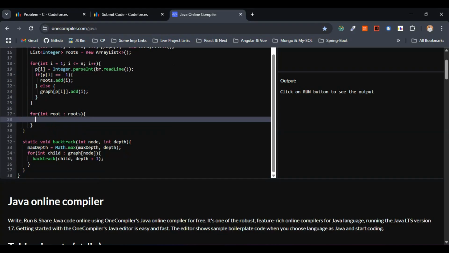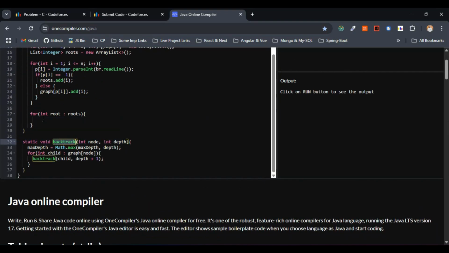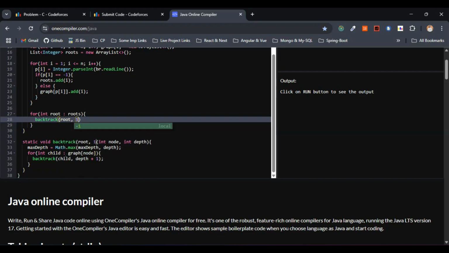Now we can make use of this helper method within this for loop, where we were performing the DFS from every root to find the maximum tree depth. Here we left line number 27. We have to perform DFS from every root to find the max tree depth. We have already written the helper method for that, so let's make use of the backtrack helper method within the for loop. I'll just go with backtrack of root, comma 1. We have to start from the root.